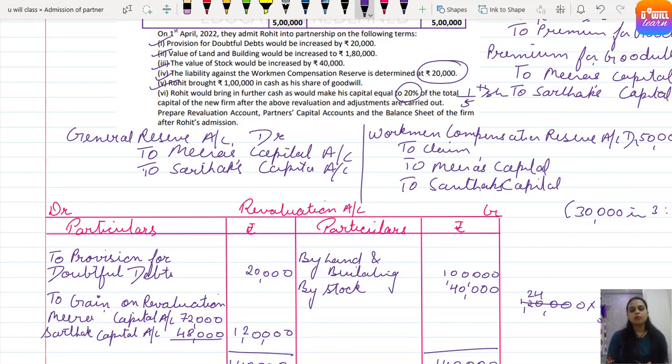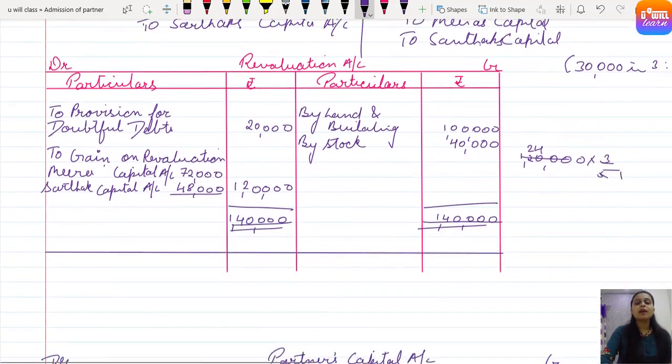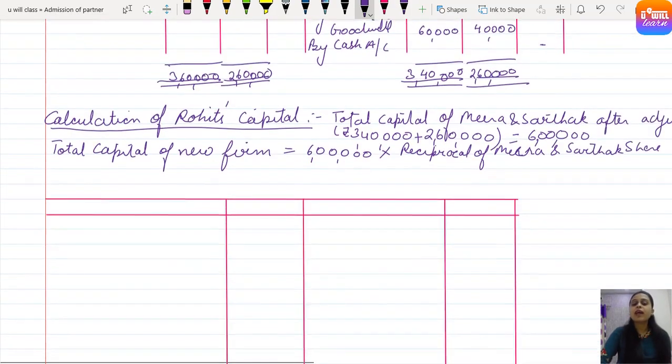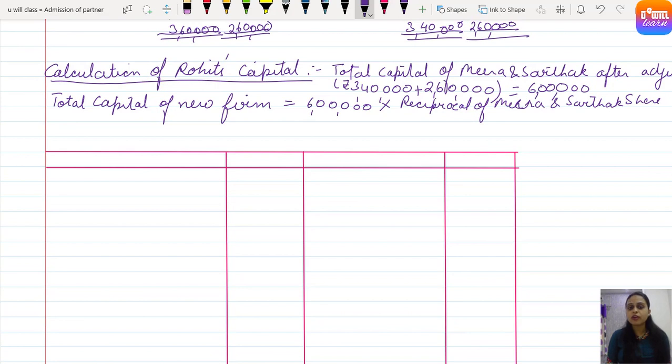Clear everyone? So Rohit would bring in further cash and would make his capital equal to 20% of the total capital. That means Rohit has come for 1/5 share. If we give 1/5 to Rohit, how much remaining share do Sarthak and Meera get? 4/5, right? So to calculate the total capital of the new firm, we do 6 lakh into the reciprocal of 4/5, that is 5/4. Once again, see what happens.